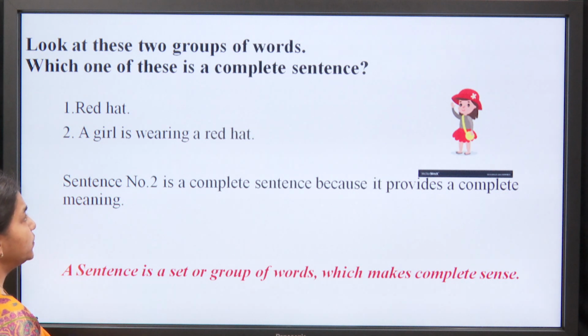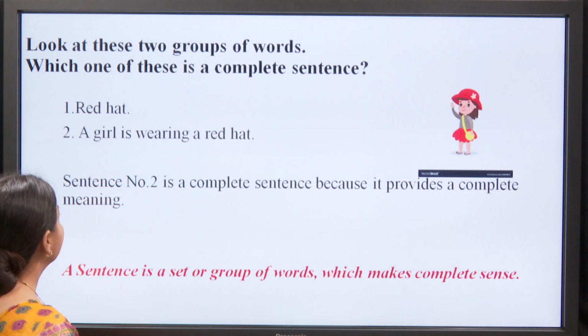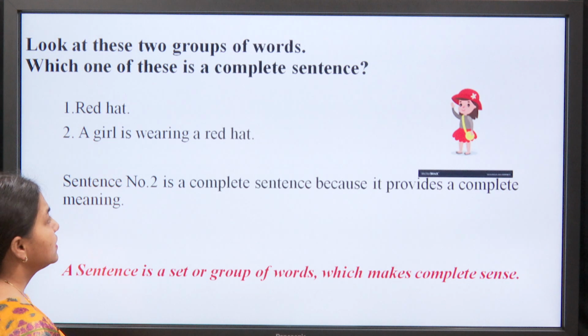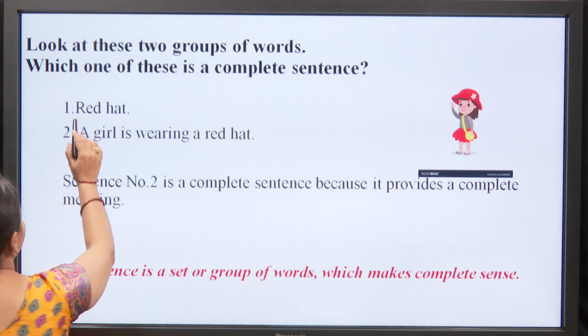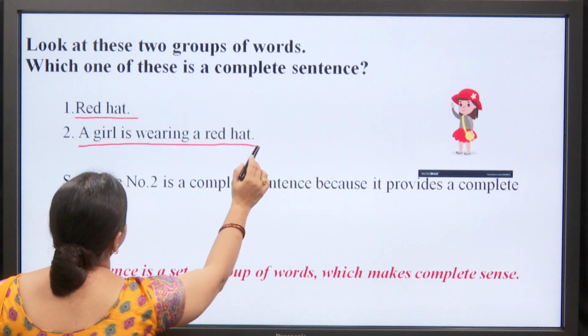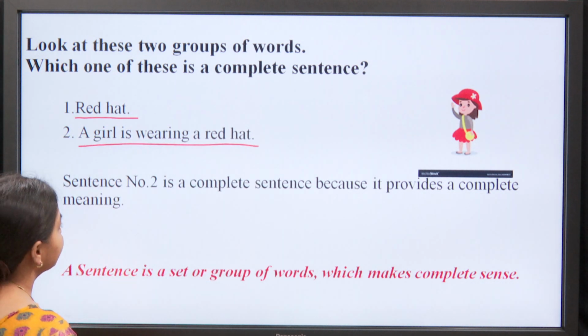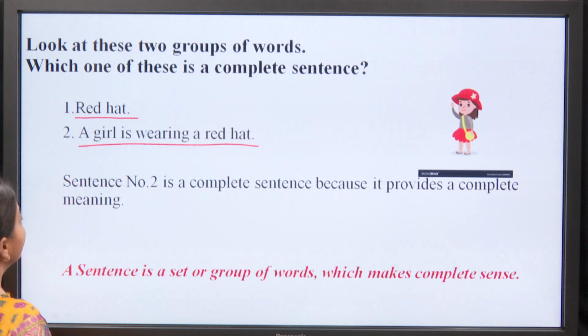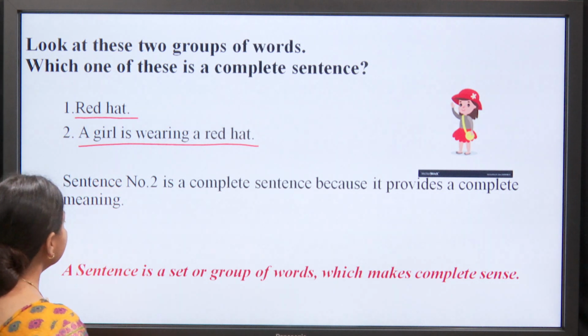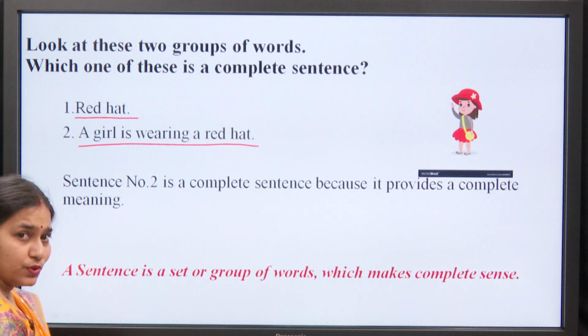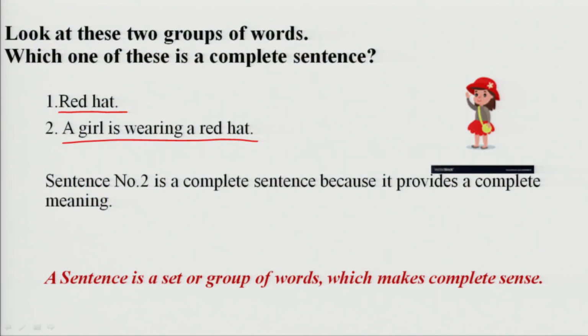Look at these two groups of words. Which one of these is a complete sentence? You have two groups of words. Red hat. A girl is wearing a red hat. Yes, of course, the sentence number 2 is a complete sentence because it provides a complete meaning.